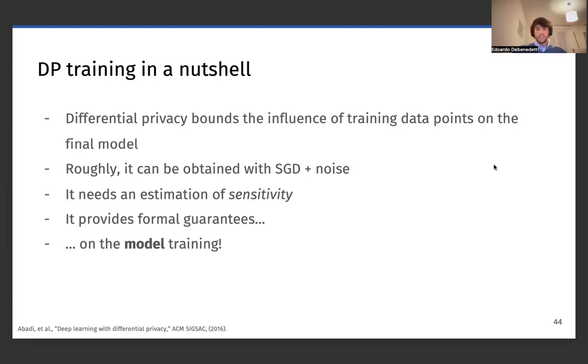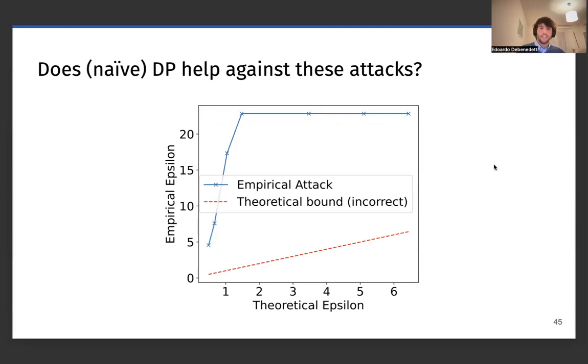We show that if we do differential privacy in a naive way, meaning we just train a model with DP-SGD while applying deduplication, which is something that has been recommended by previous literature, it's not a good idea.